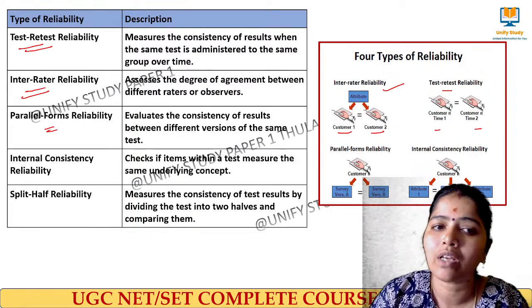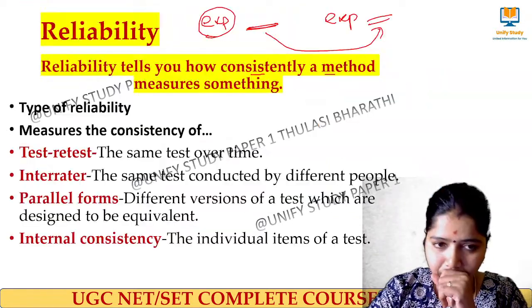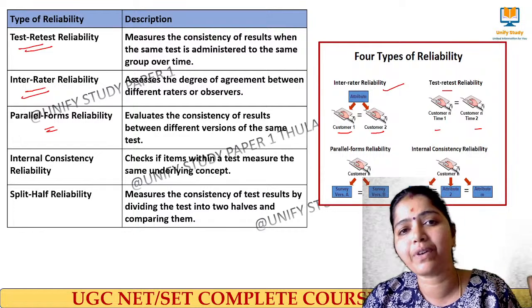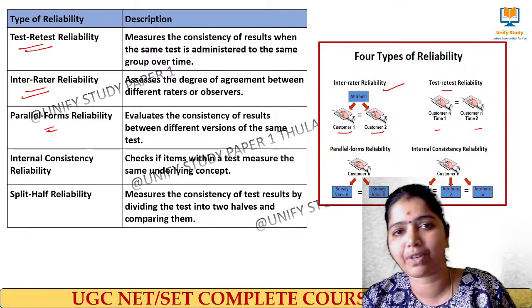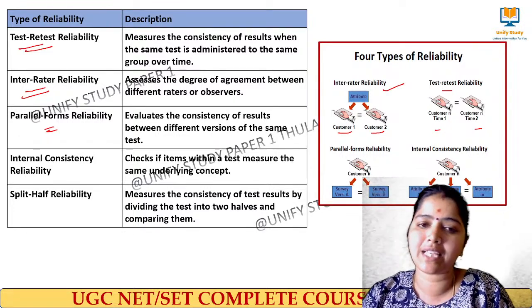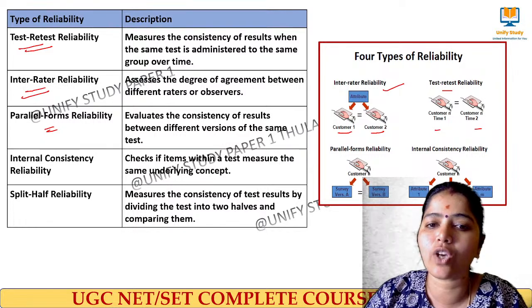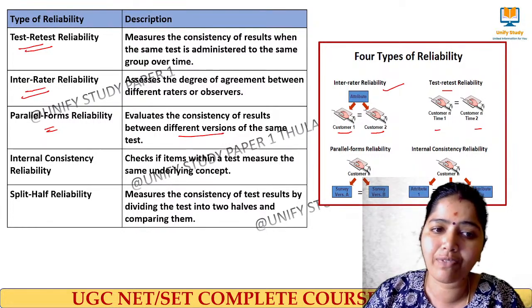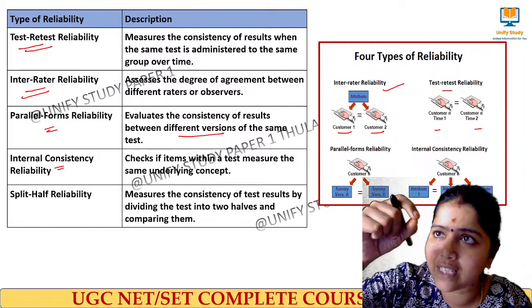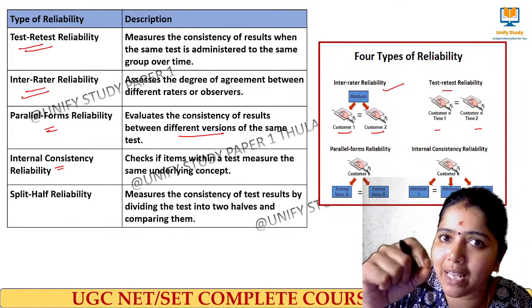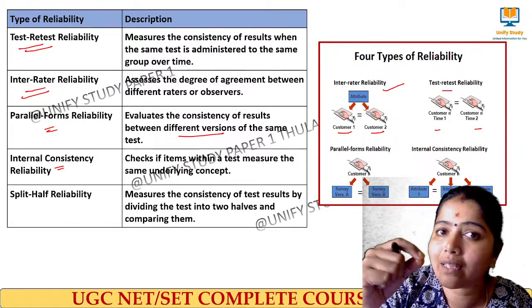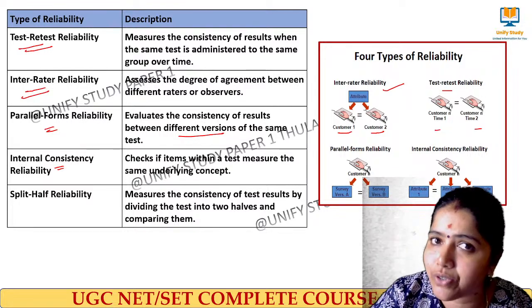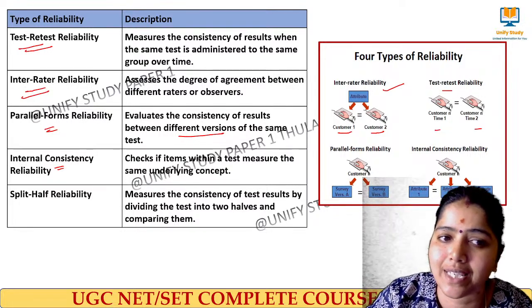Parallel forms means different versions of a test will be done. Those different versions should also give me the same result. Evaluate the consistency of results using different versions of the same test. Next we have internally consistent. Inside that research there will be test items, and those test items should give me consistent results. That is called internally consistent reliability.